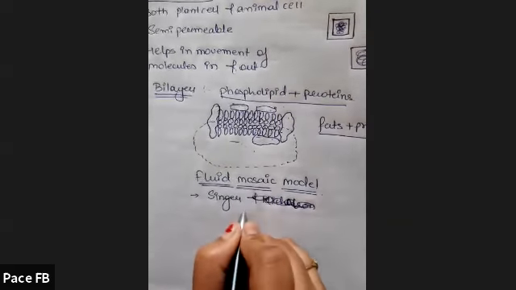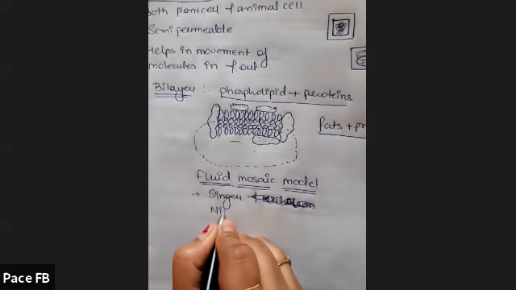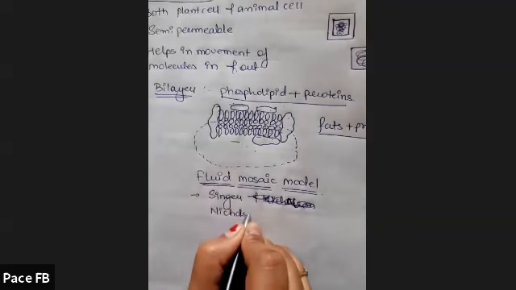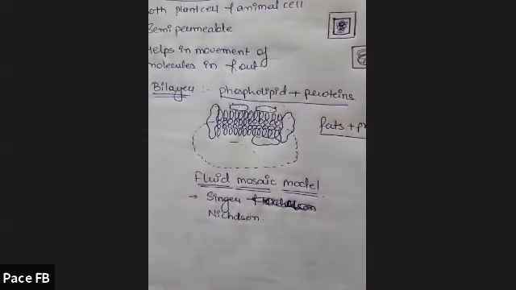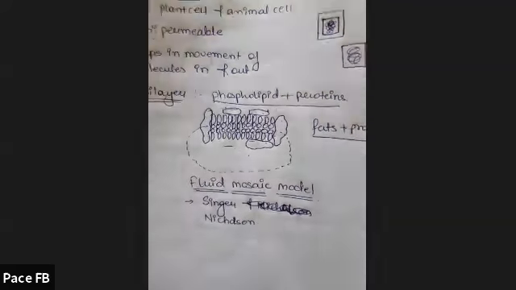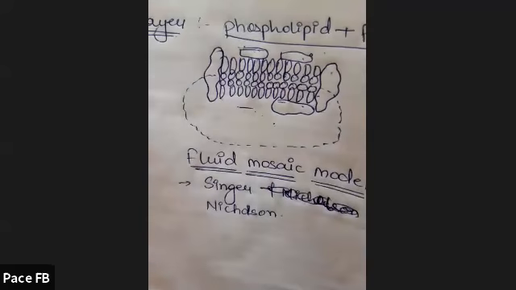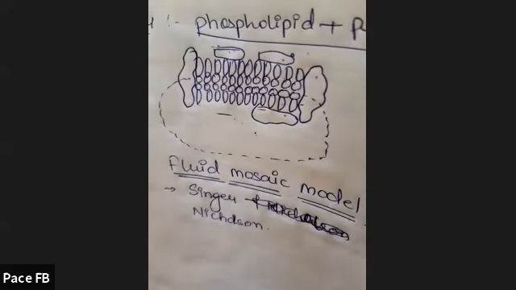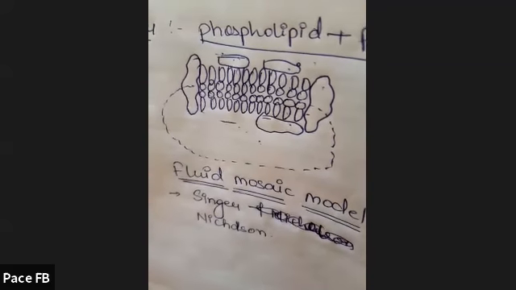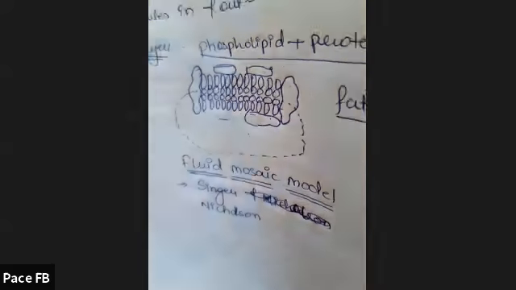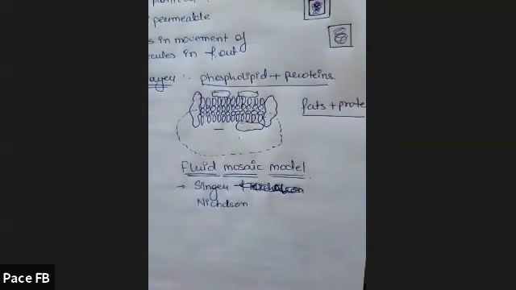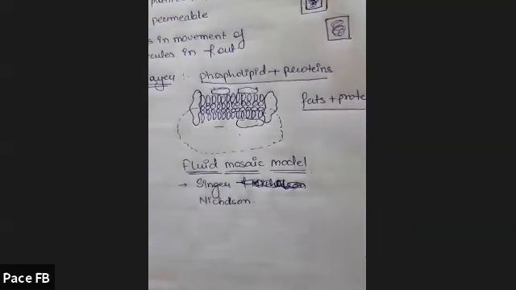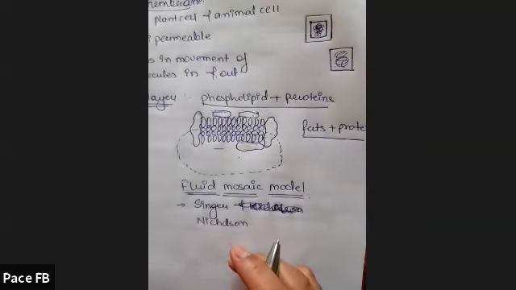Singer and Nicholson. It is a fluid mosaic model given by Singer and Nicholson. They have described that this cell membrane is made up of proteins and fats, because only this combination gives stability.